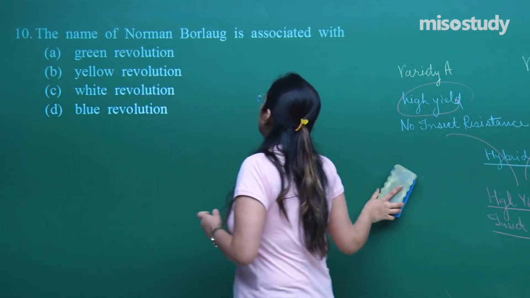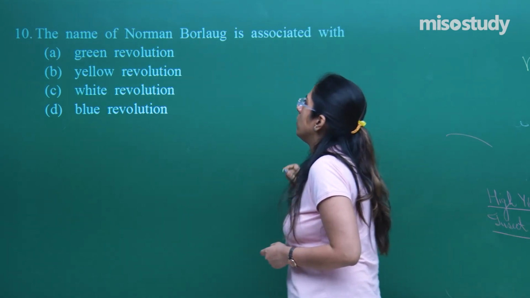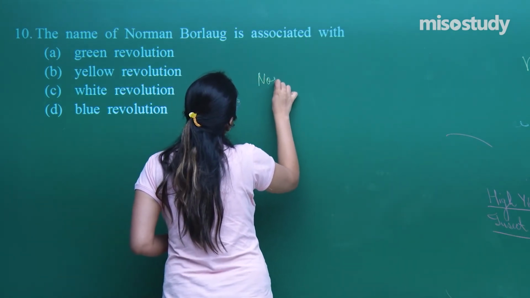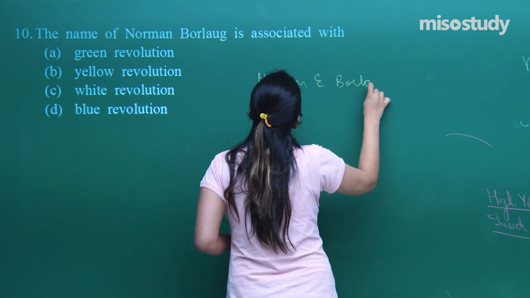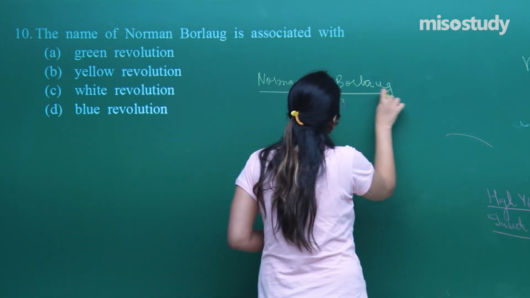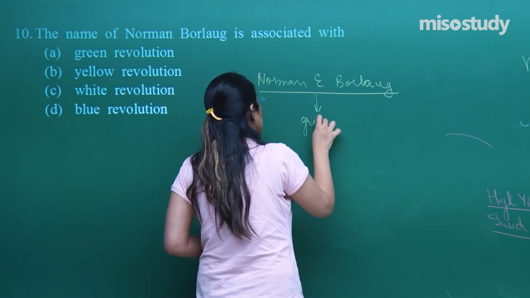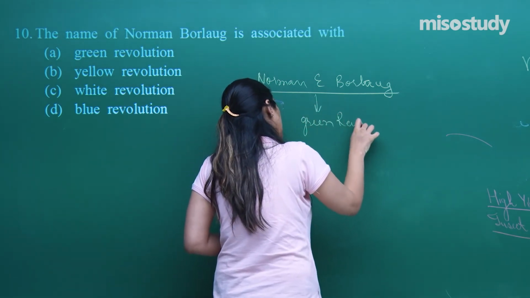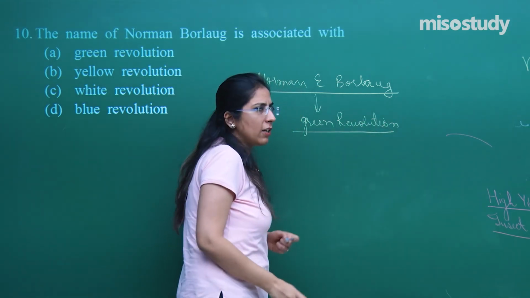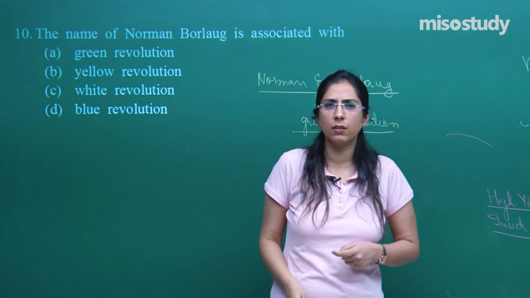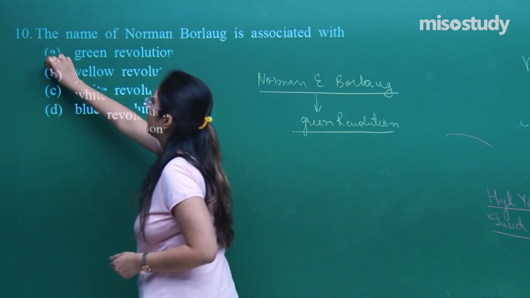Now, the name Norman Borlaug is associated with what? Norman E. Borlaug, N.E. Borlaug, is associated majorly with the Green Revolution. Very common name, very easy question, and this was asked in a previous year NEET exam. So the correct option is option A.